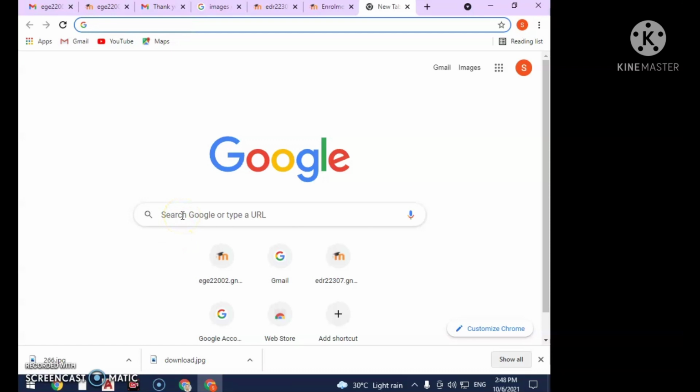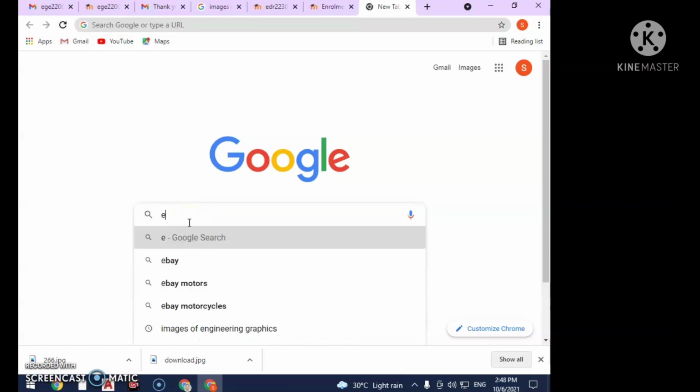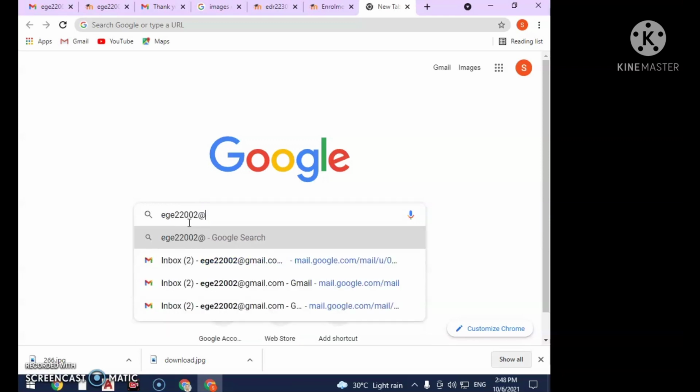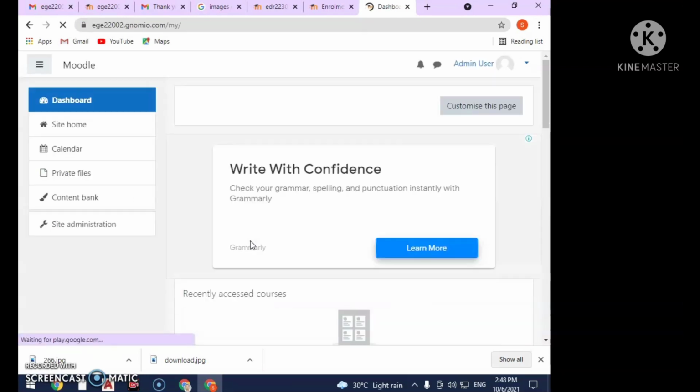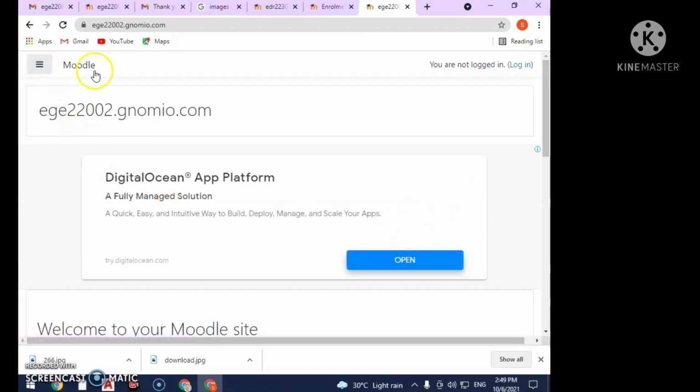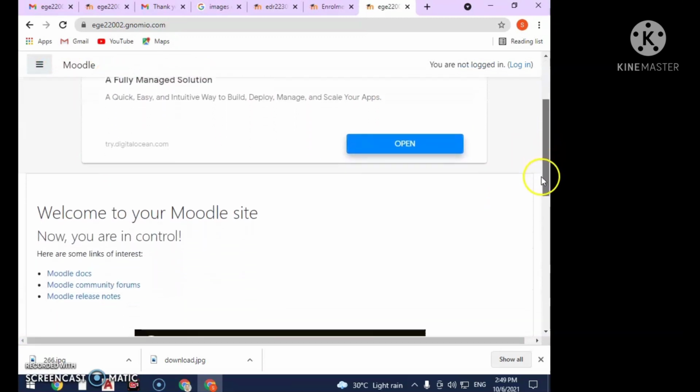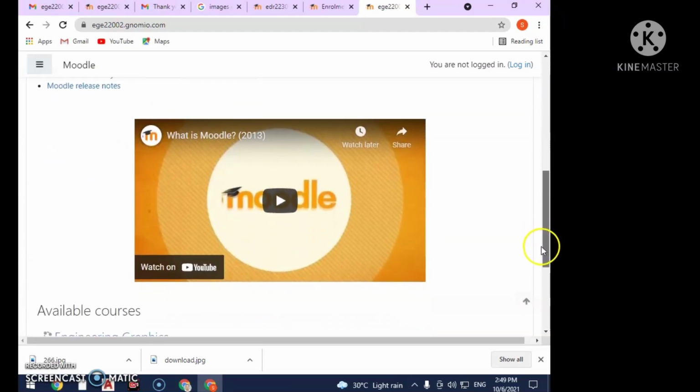Go to the web browser, type EGE 22002 sheet about .gnomio.com. In such type of web page will be displayed on your mobile or on your computer screen.